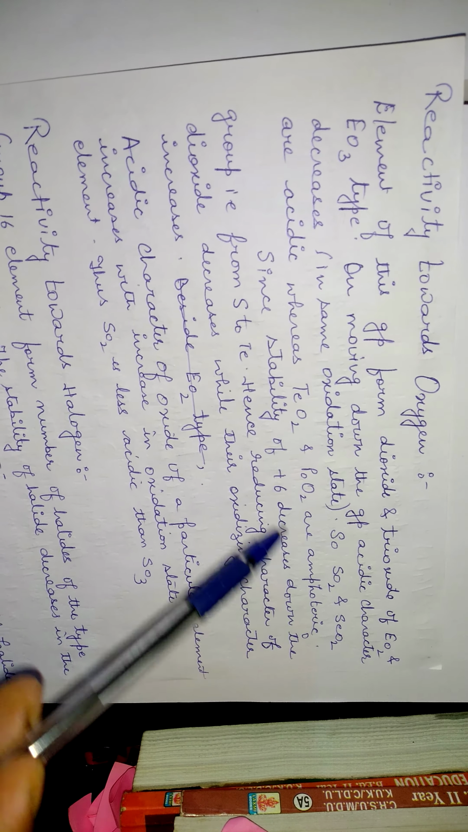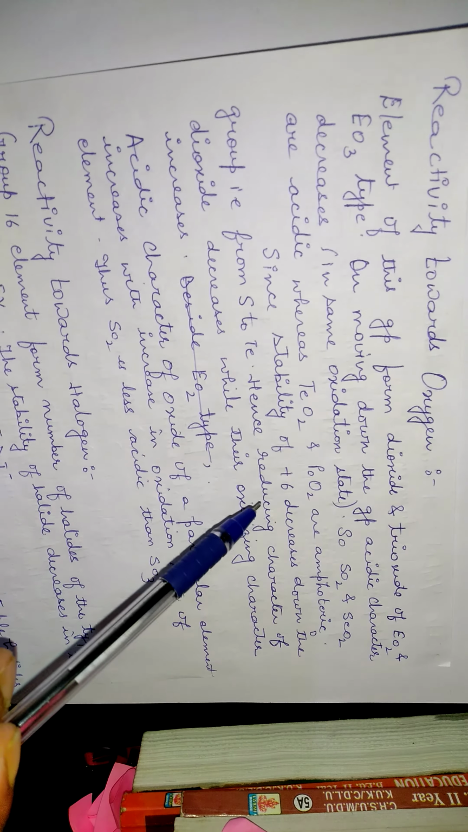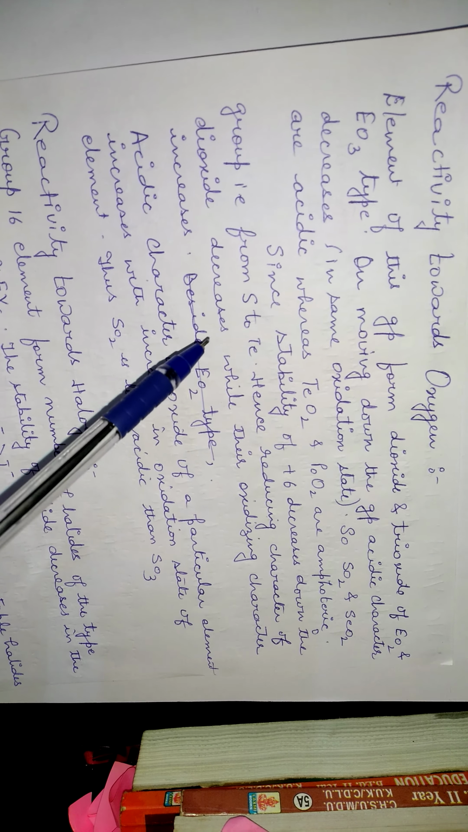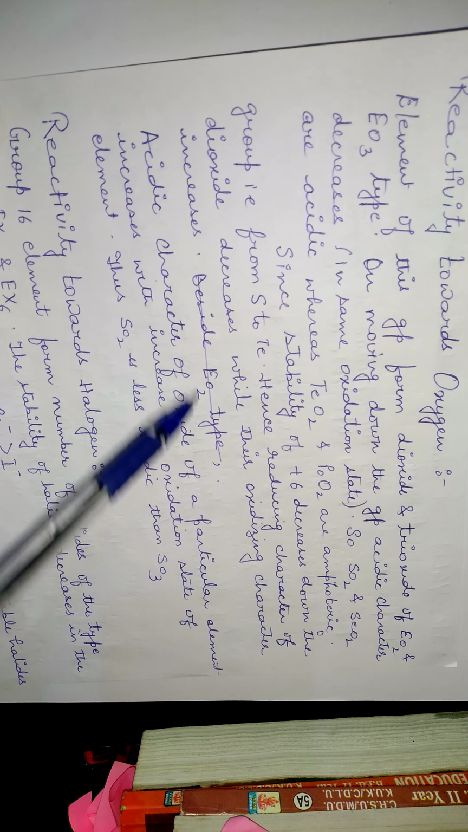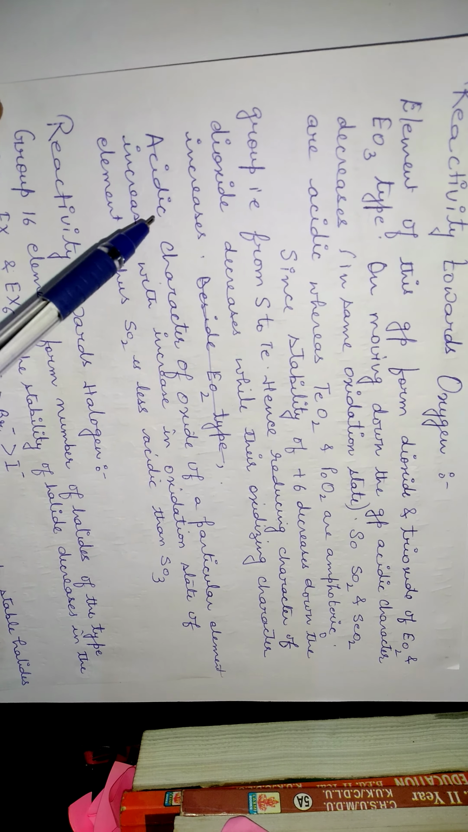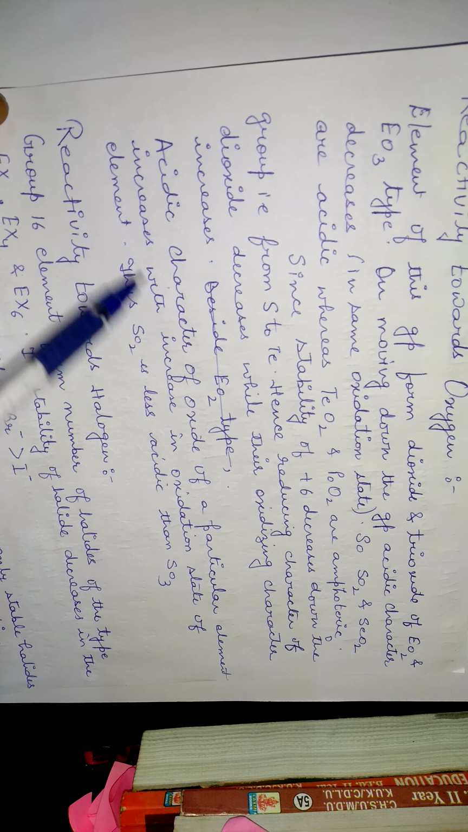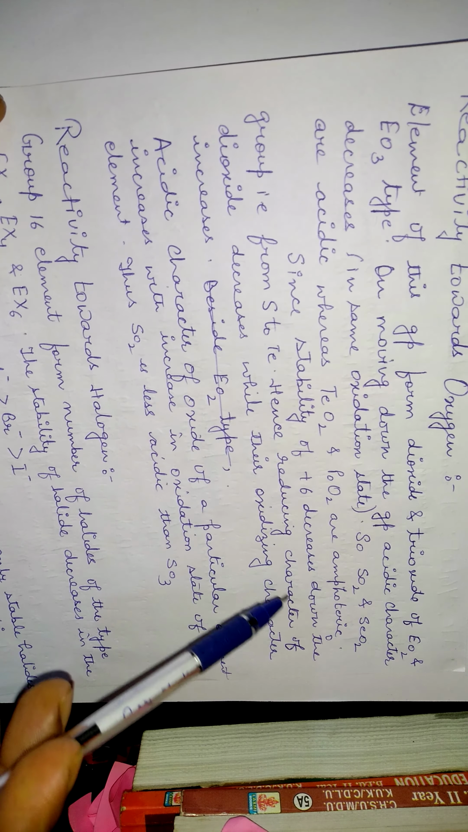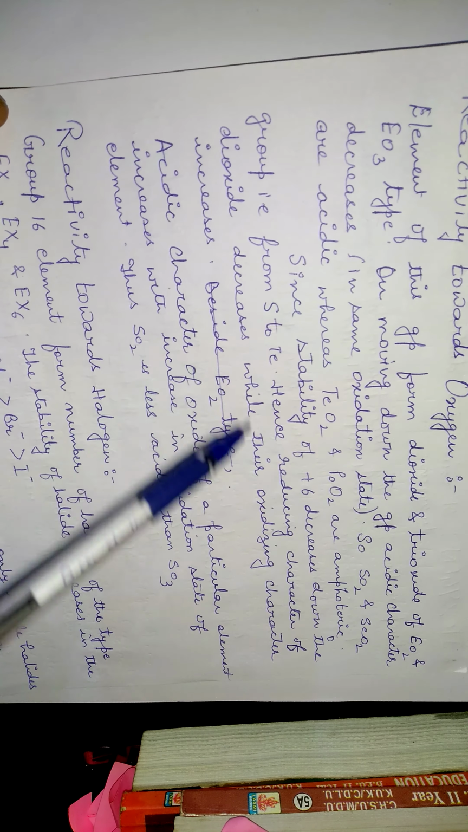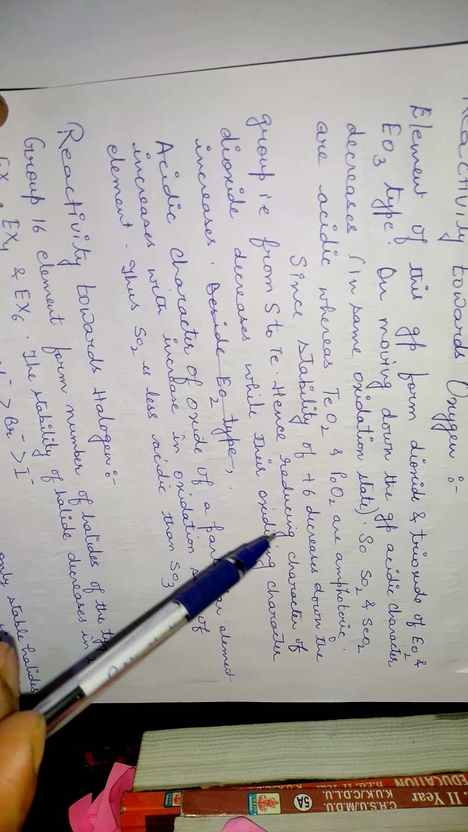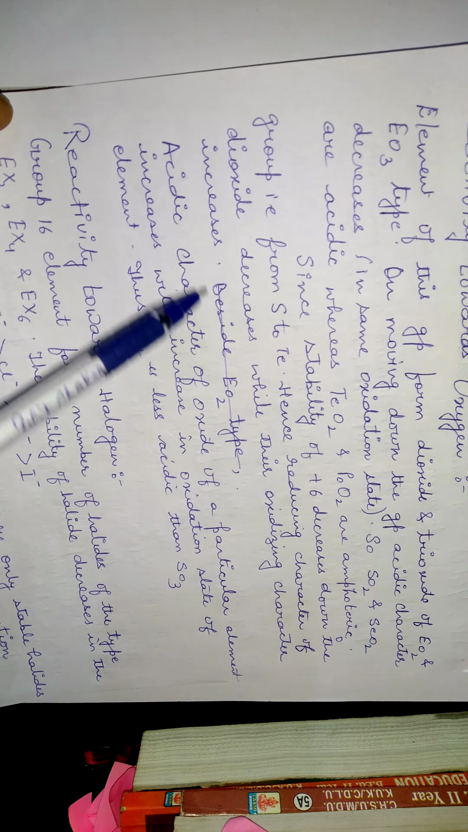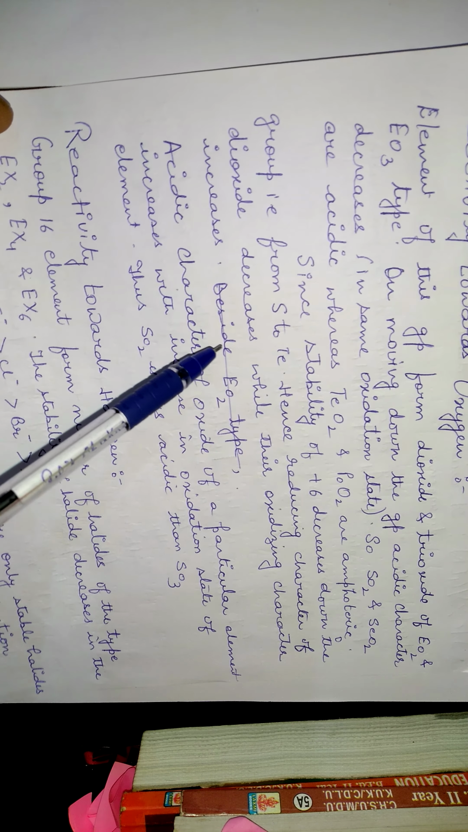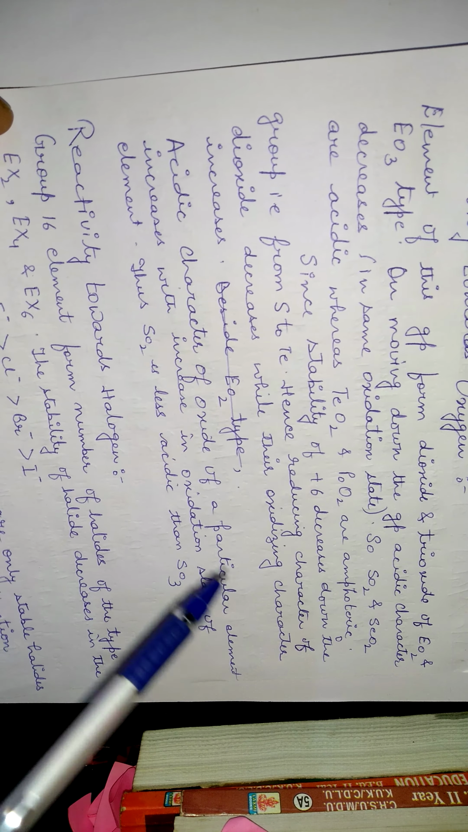Okay, again a very important one. Since the stability of +6 decreases down the group from sulfur to tellurium, hence the reducing character of the dioxide decreases while their oxidizing character increases. So what happened is the stability of the +6 oxidation state decreases down the group, hence the reducing character of the dioxide decreases, while their oxidizing character increases. All right, so now moving on to the acidic character.